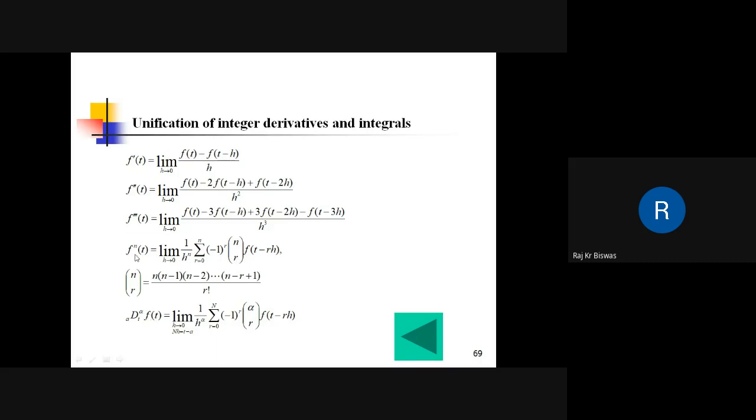Simply, here n is replaced by alpha. So we have the Grunwald-Letnikov fractional derivative of order alpha, and this is the derivative in terms of limits. This is how the Grunwald-Letnikov fractional derivative of a function is expressed in terms of limits.